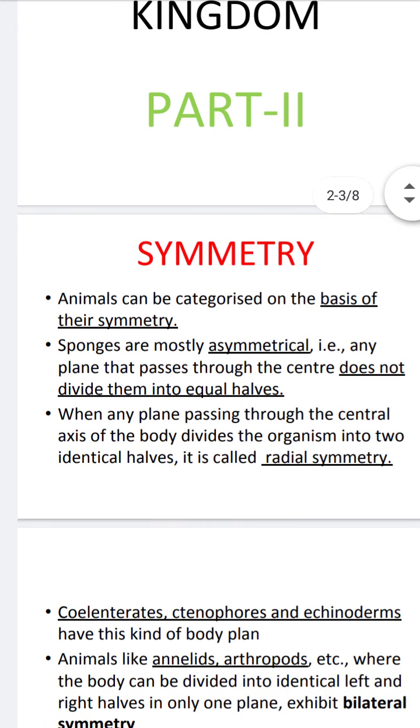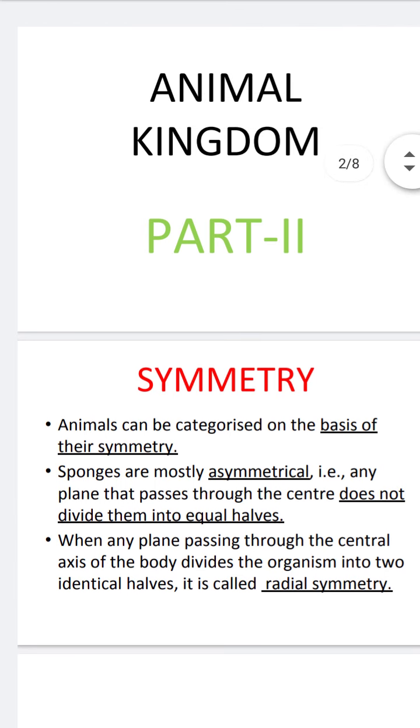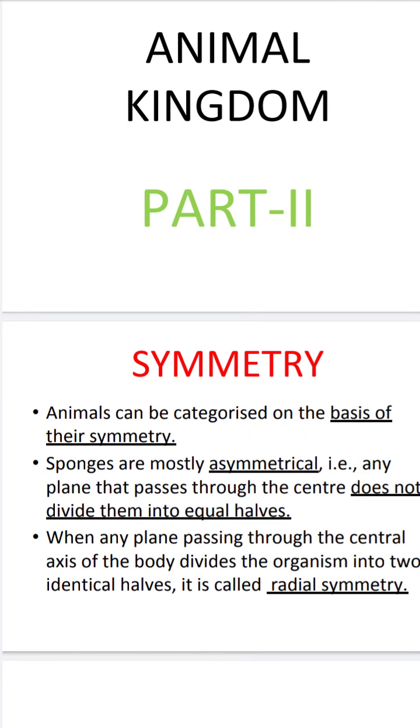The next point: when any plane passing through the central axis of the body divides the organism into two identical halves, it is called radial symmetry. If I pass any plane through the central axis of the body, that plane divides the organism into two identical halves.